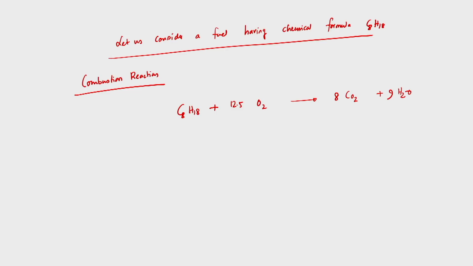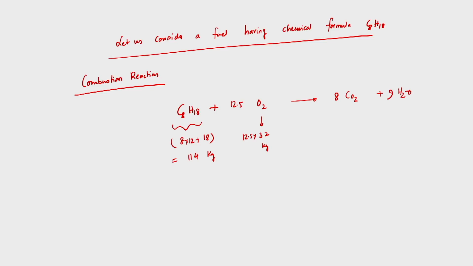From there, what is the molecular weight of this particular fuel? This is 8 into 12 plus 18, that is 114 kg, and for oxygen this will be 12.5 into 32 kg.